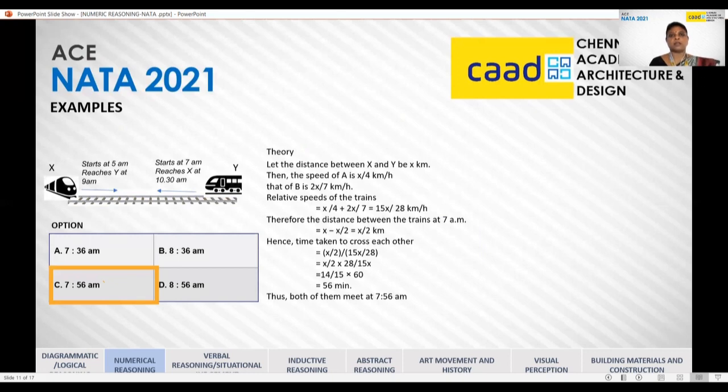So the proper way of bringing the given data, the assumption, and the performing of calculations will help you finish the problem at a faster pace.